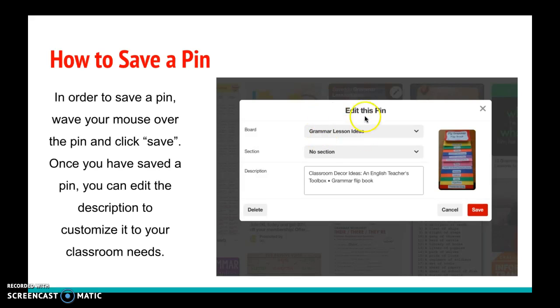So this is the board that we just made, and you can click this drop-down menu and you can pin anything to any board that you already have, or you can even create a new one here. And then this right here, you can change your description. So you can put whatever you need for your classroom, whatever you're actually using this pin for.